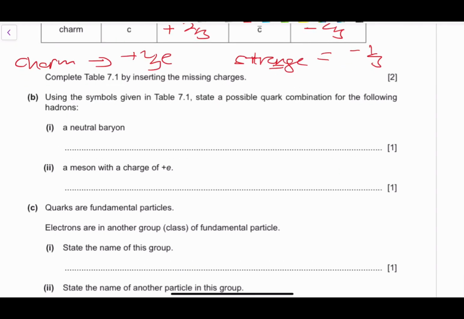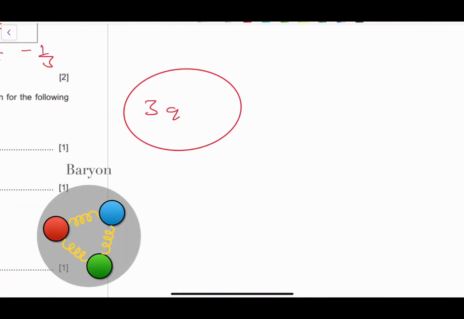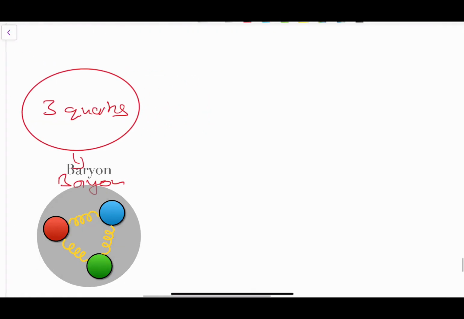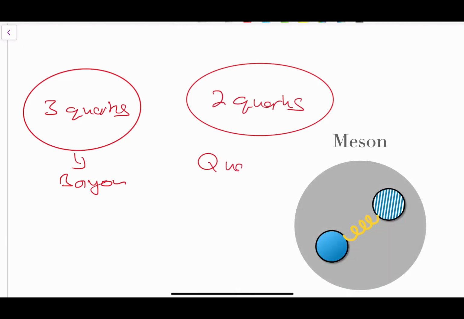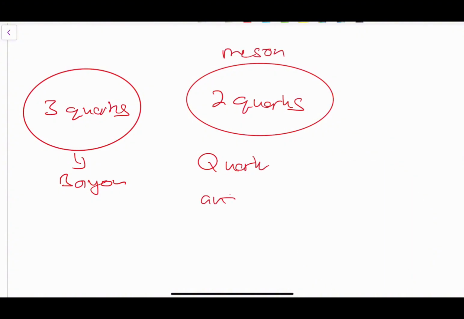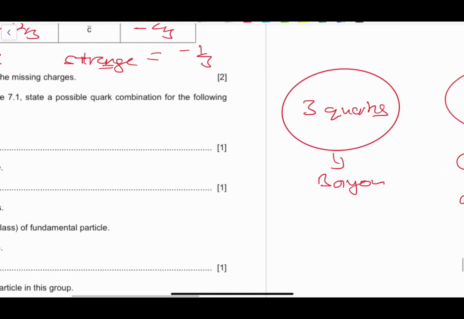The next one, we've been asked to give a possible combination that gives a neutral baryon. What is a baryon? A baryon is something that contains 3 quarks. But a meson has to have 2 quarks, one of them a normal quark and the other an anti-quark. So that is what makes up a meson, and that is what makes up a baryon.